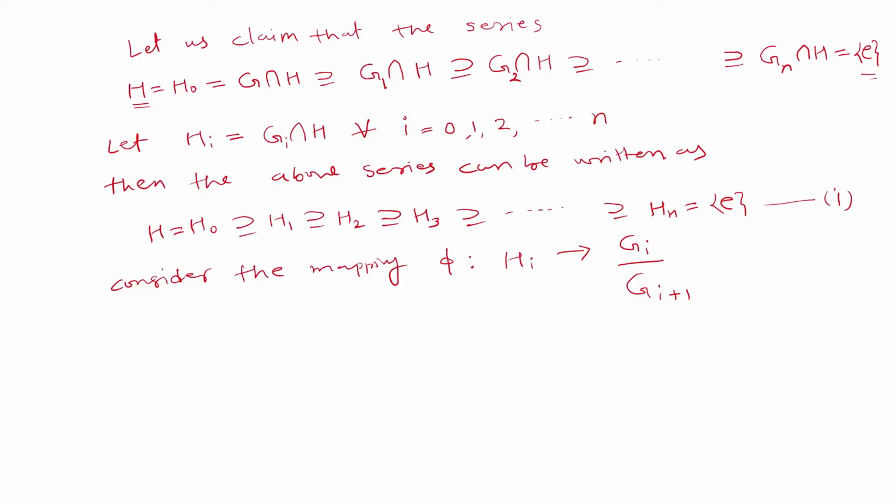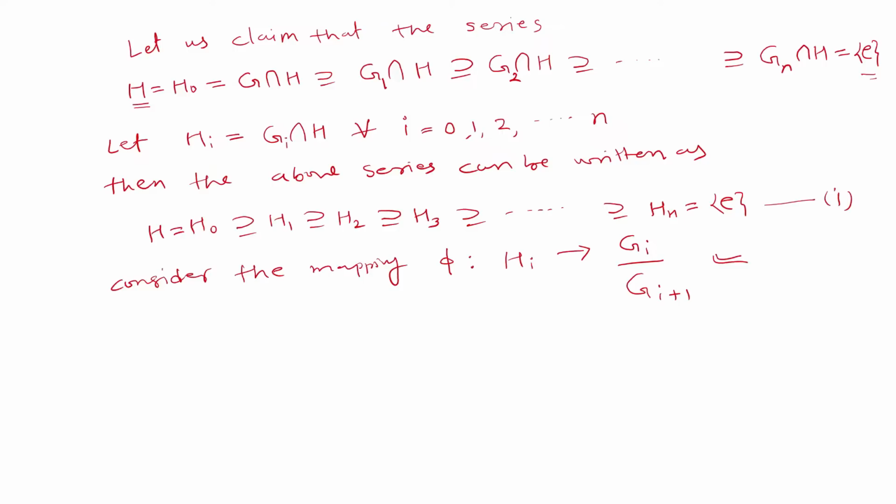Okay, so this mapping is considered for showing that the quotient groups in series 1 are actually abelian.